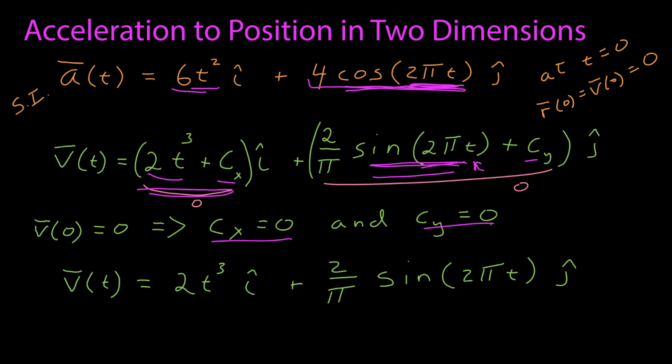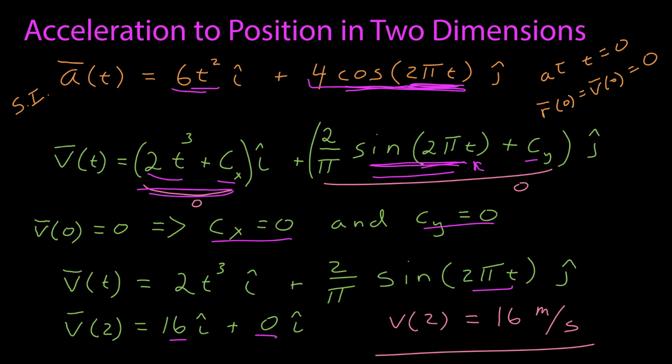the x component is 2t cubed, and the y component is 2 over pi times sine of 2 pi times t. If I want to find the speed or the magnitude of the velocity at 2 seconds, I find the velocity vector at 2 seconds. I plug in 2 for t. That gives me t cubed, which is 8 times 2, or 16, is the x component. If I put in 2 here, I get 4 pi, and sine of 4 pi is still 0. So the velocity vector is just 16 I hat, and the magnitude of that is then just 16 meters per second.